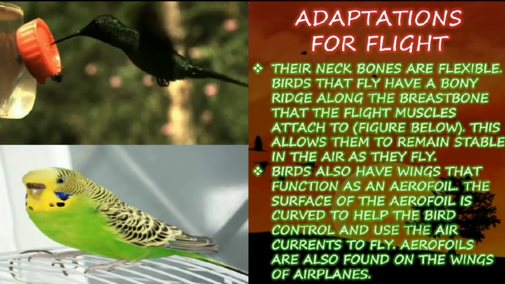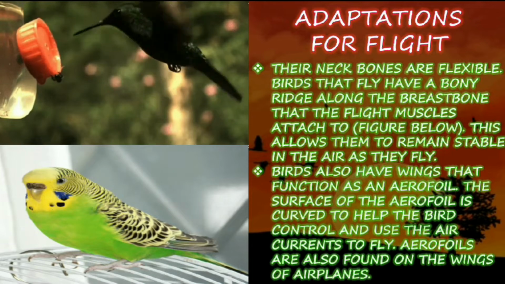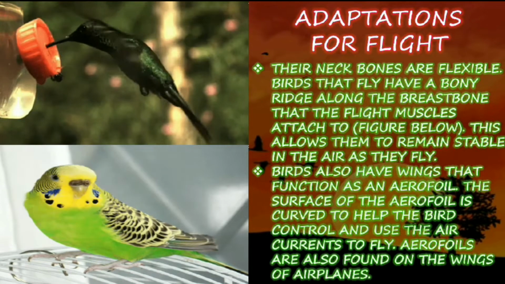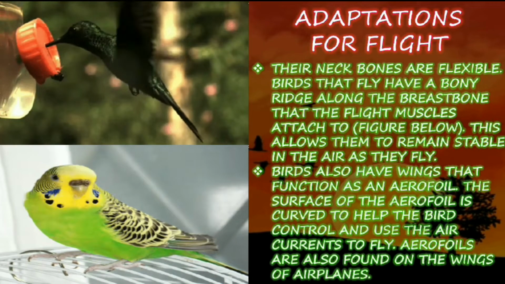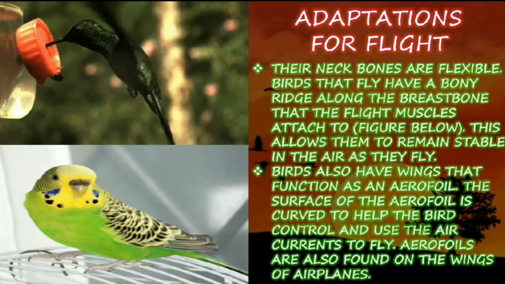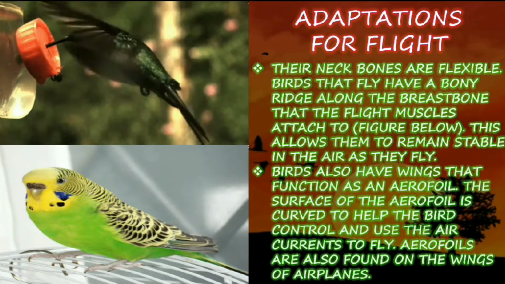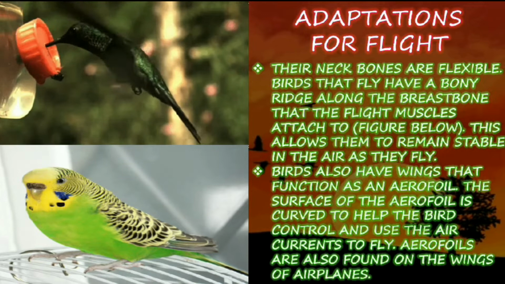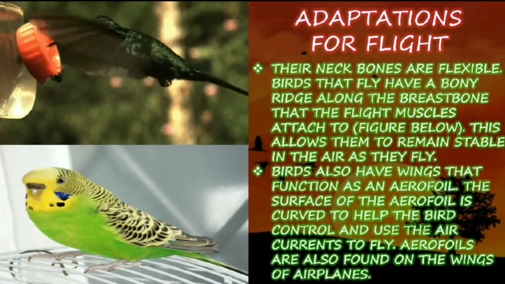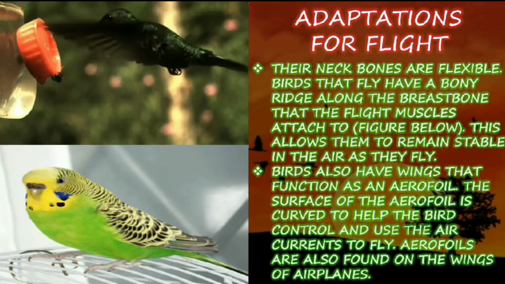Birds that fly have a bony ridge along the breastbone that the flight muscles attach to. This allows them to remain stable in the air as they fly. Their breastbone is very strong and straight, because if it is not straight or not so strong, they can't fly.